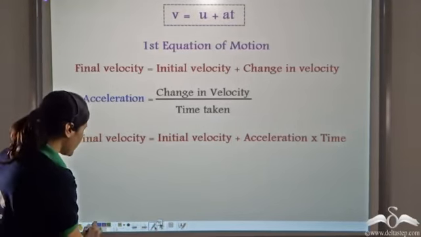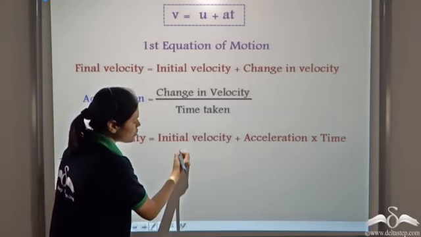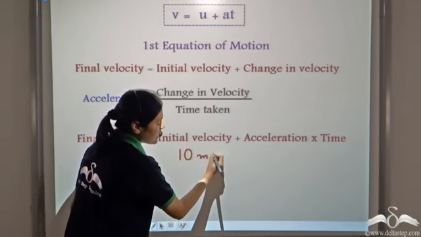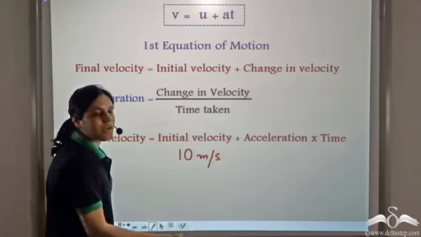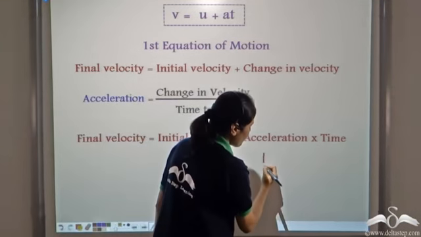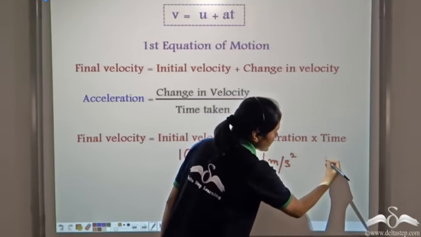Let us try to understand it with the help of an example. We have an object whose initial velocity was 10 meters per second, and it is moving with a constant acceleration of 1 meter per second square for 5 seconds.